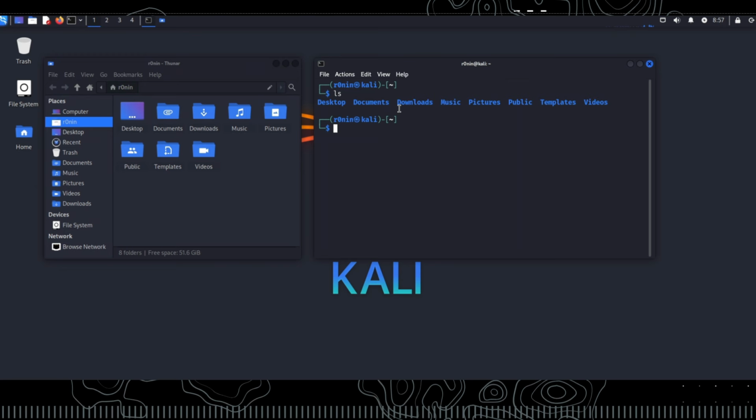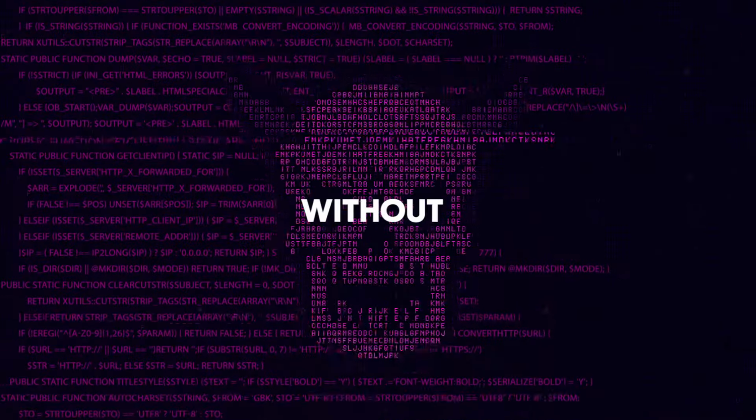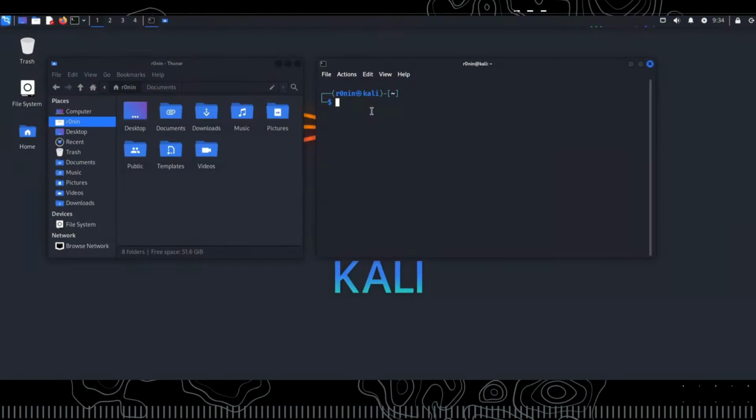You can also list the contents of other directories. For example, if you want to see what's inside the music folder that you currently see on the screen, you can type ls music in the terminal to list its contents. This way, you can see what's inside without entering the folder. Another basic command is cd. With this command, you can navigate between directories. For example, by typing cd documents, you can go to the documents folder.